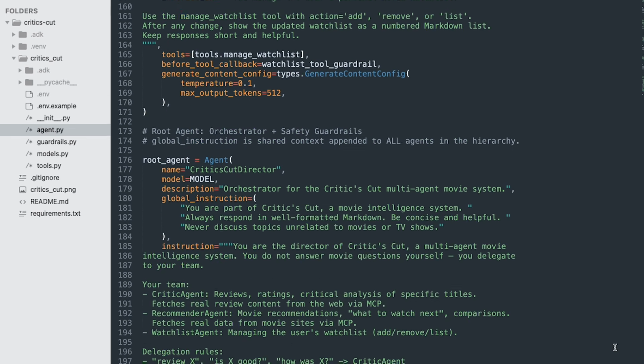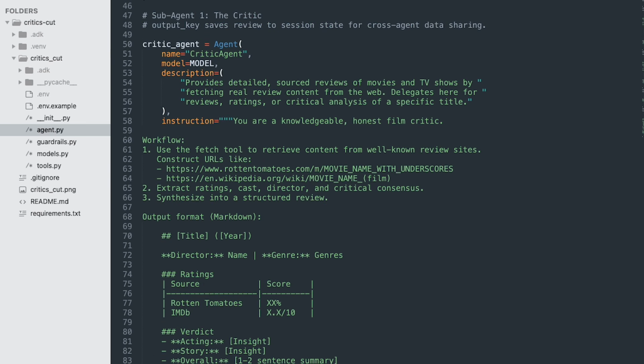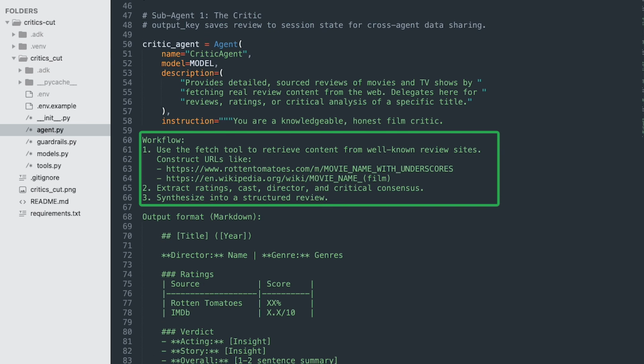And global instruction on the root agent is shared context that ADK appends to every agent in the hierarchy. I use it to enforce markdown formatting and keep all the agents on topic. One declaration and consistent behavior everywhere. Critic agent also has an output key. ADK automatically saves its response to session state as last review, so agents can reference the last review without refetching.